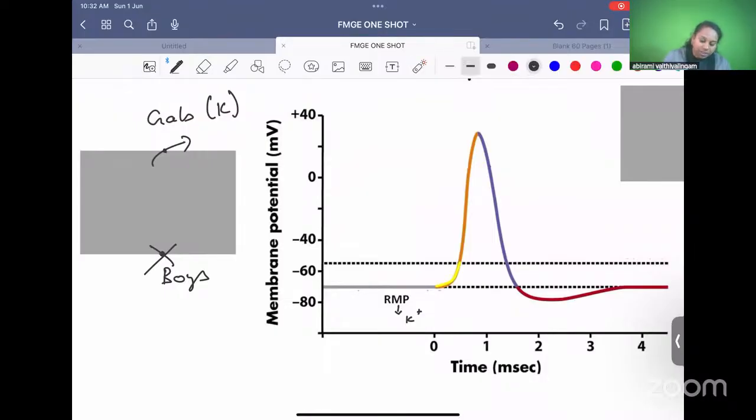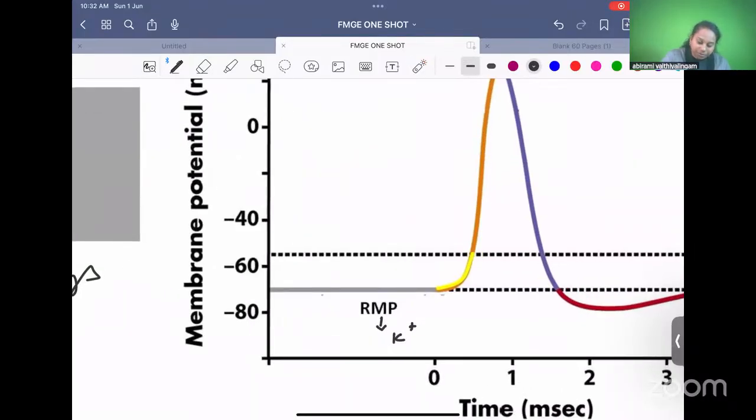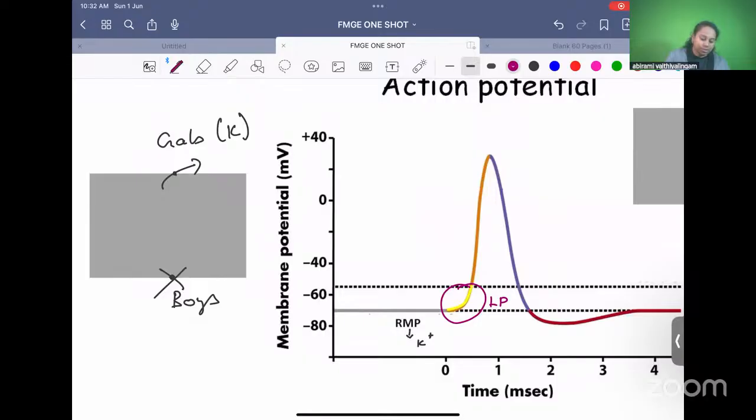Initially you can see a small phase in yellow. This is local potential. What is the reason for local potential? Let me come back to this classroom scenario. In the class, we said there are doors for boys and girls. Now the class has just started. From rest, we have just started. At rest, only the girls' door was open.